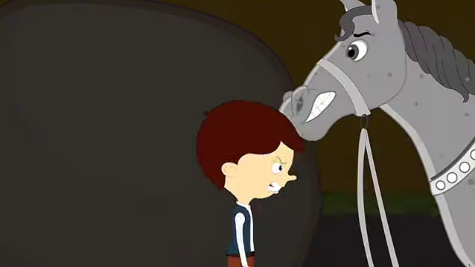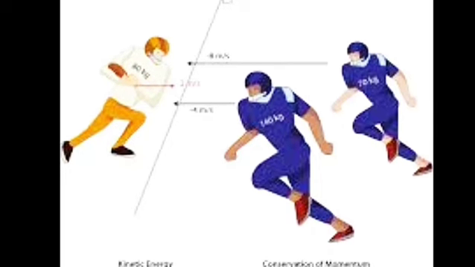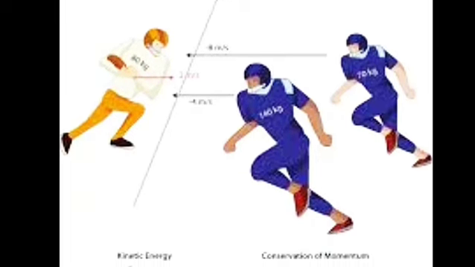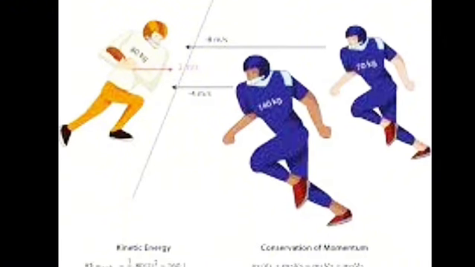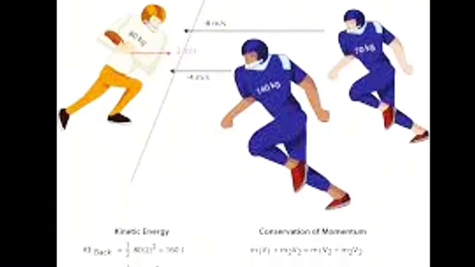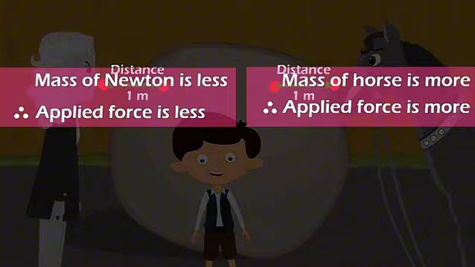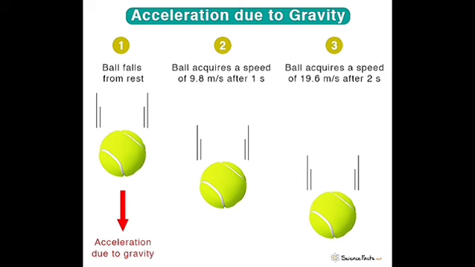Sports. In football, when a player kicks a ball harder, with greater force, the ball accelerates faster and travels farther. A lighter ball requires less force to achieve the same speed than a heavier ball. Falling objects. Gravity exerts a force proportional to mass, and according to Newton's law, this force causes acceleration due to gravity, about 9.8 m/s² on Earth.